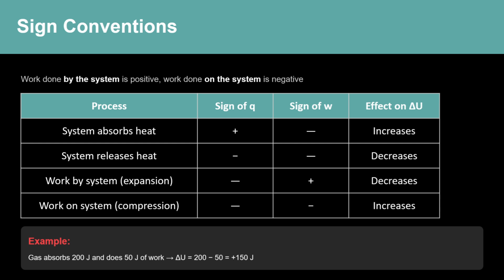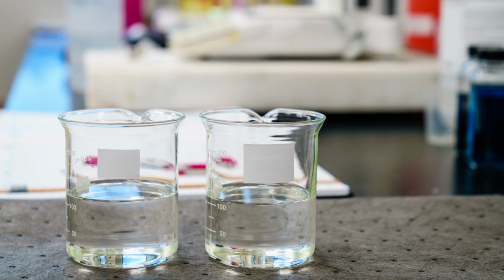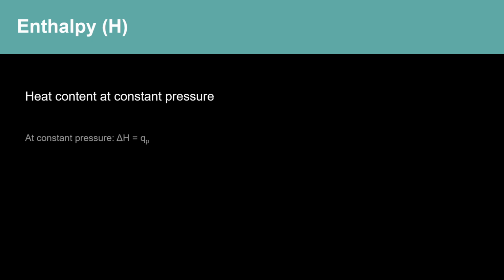Now let's talk about a concept that's especially useful for understanding chemical reactions in the lab: enthalpy. Most chemical reactions happen in open containers at constant atmospheric pressure, like in a beaker on your lab bench. For these conditions, we use a special term called enthalpy, or H. At constant pressure, the heat absorbed or released by the system is equal to the change in enthalpy. Delta H equals Q sub P.